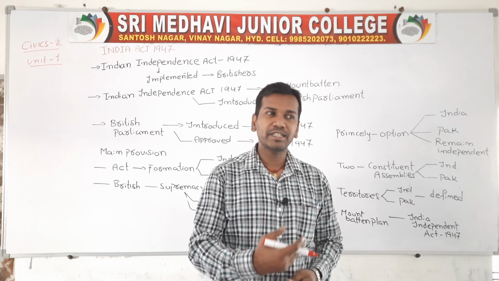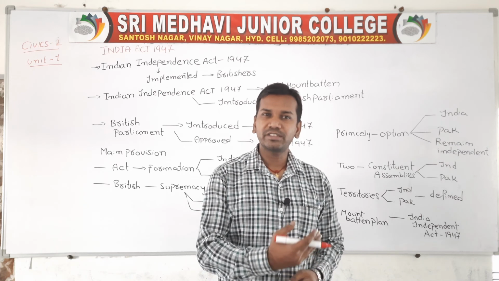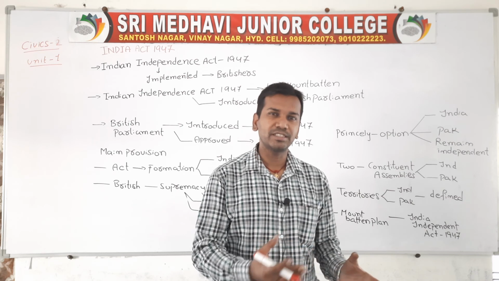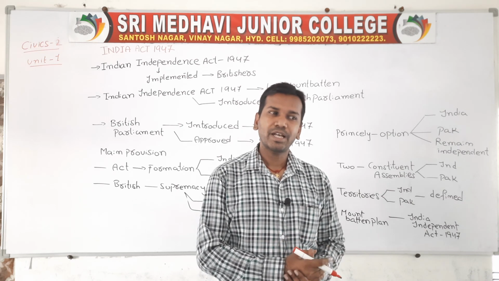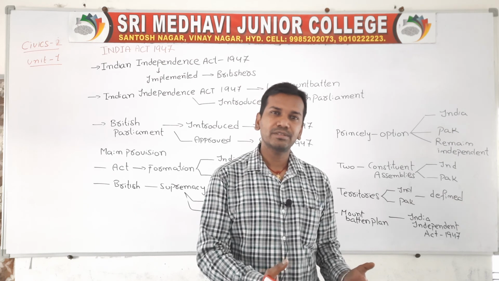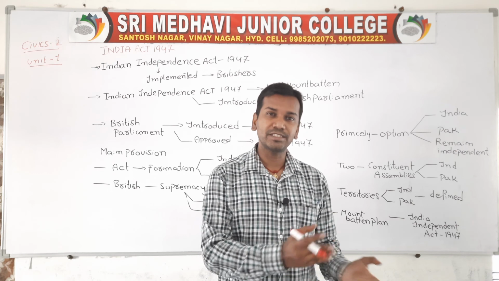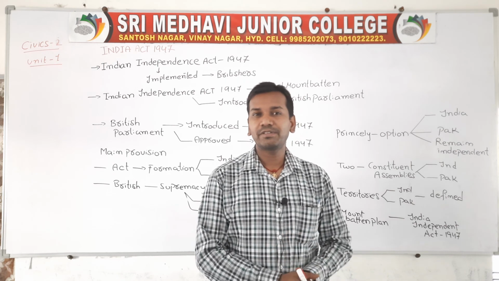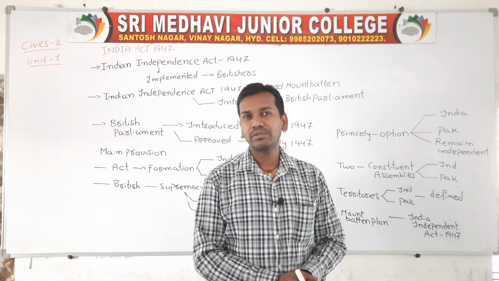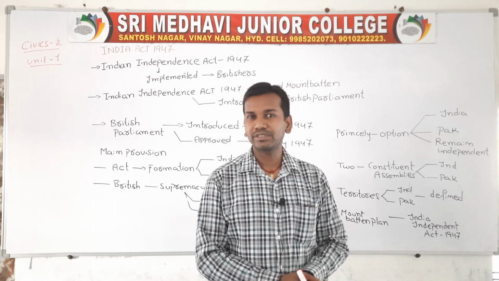From this act, different types of statutory commissions were appointed to promote the interest of the workers. This act increased the membership in the legislative assembly, and started the bicameral legislature at the central level, such as the legislative assembly and the legislative council. At the state level they established a unicameral legislature. Now we move forward to a new topic, the Indian Independence Act 1947.